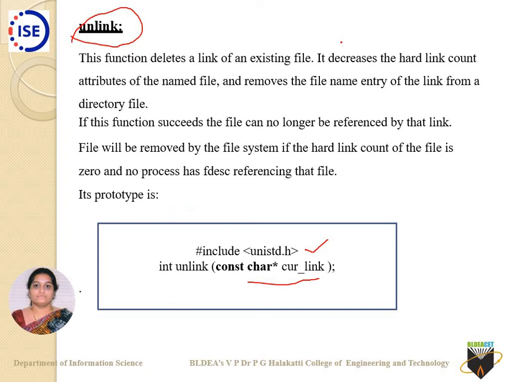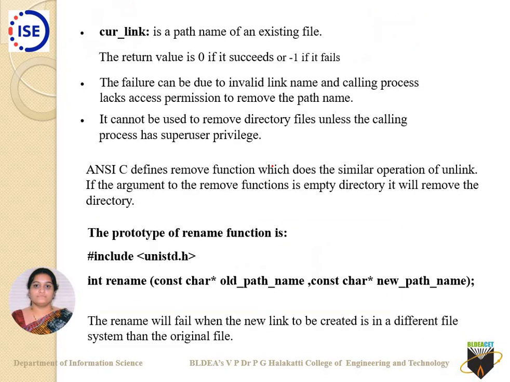If that hard link count is 3 for a particular file, it means there are 3 links to this file. Now when you use unlink, 3 gets reduced to 2. So it reduces the link count by 1. It removes the file name entry that you have specified. Next it goes to 1. Then there comes a phase where it changes to 0. If the hard link count is 0, the file will be removed by the file system. That is your unlink.